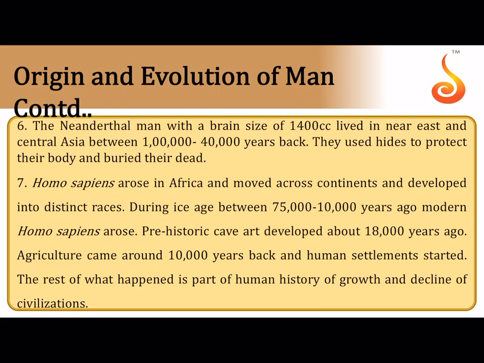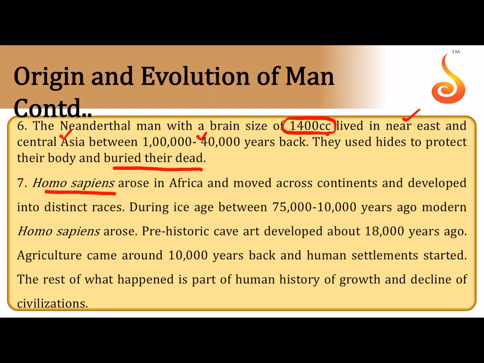And then came the Neanderthal man with a very large brain size, or a brain cranial capacity, or the volume of his cranium in the skull, that is 1400 cc. He lived near East and Central Asia between 1 lakh to 40,000 years ago. For the first time, he showed some kind of a cultural evolution as well, where he used to protect his body, covering his body with animal hide or skin, and they also exhibited certain rituals such as burying their dead.